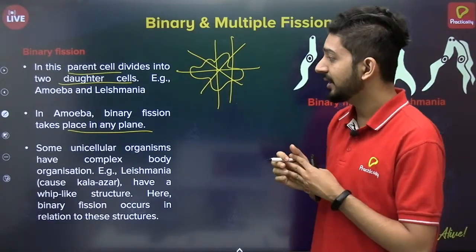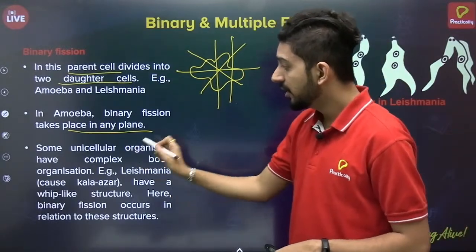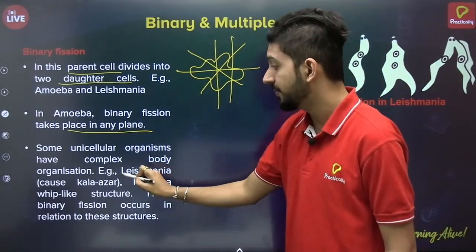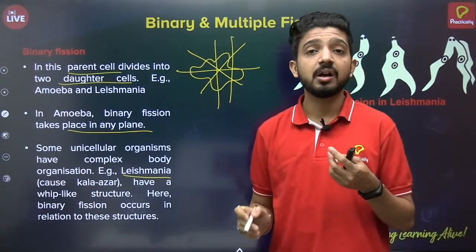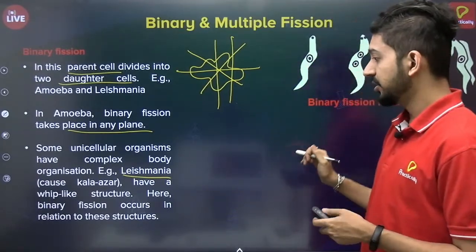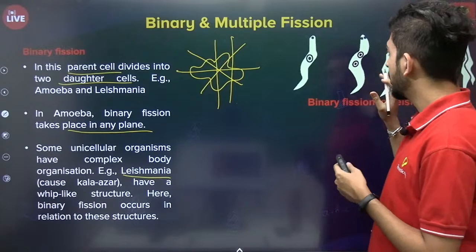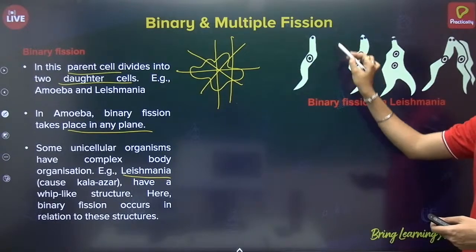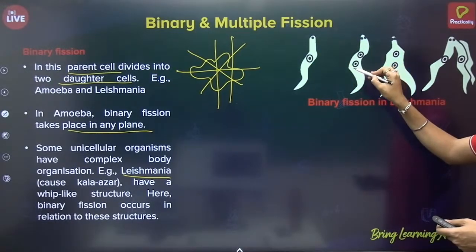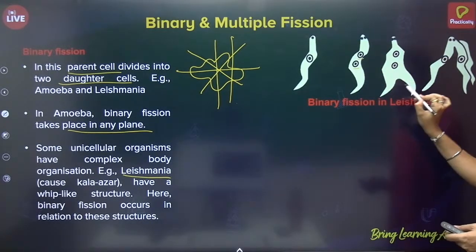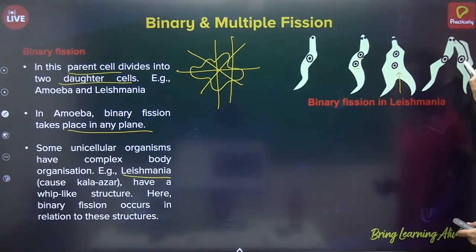In the case of some unicellular organisms which have a complex body, for example leishmania, which is one of the pathogens that causes a disease called Kala Azar, they have a whip-like structure. So here the binary fission occurs according to this. This is the basic structure of leishmania. Again, the first step is that the nucleus divides into two parts, and now it is dividing from here. This whip-like structure has to be maintained. So this is the plane of division, and in this way they divide into two. This is the binary fission in leishmania.